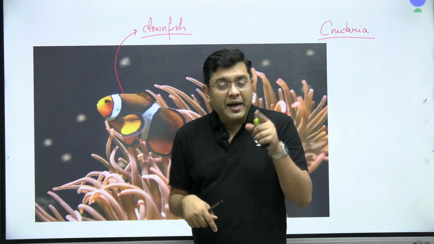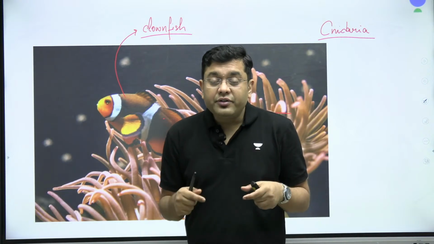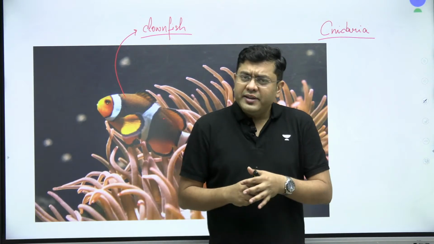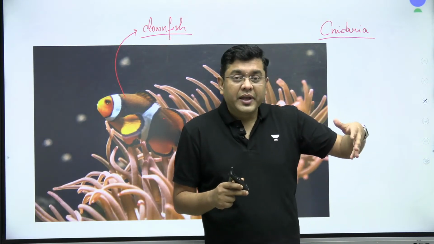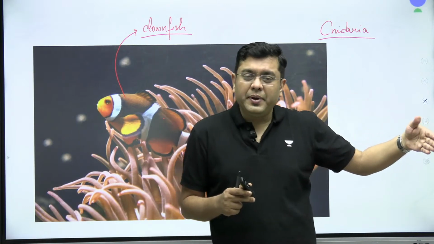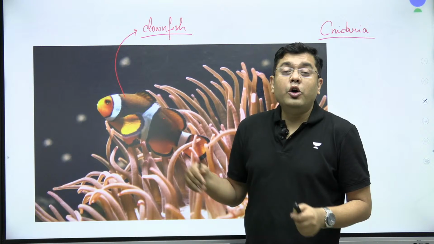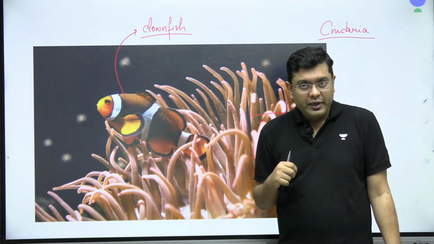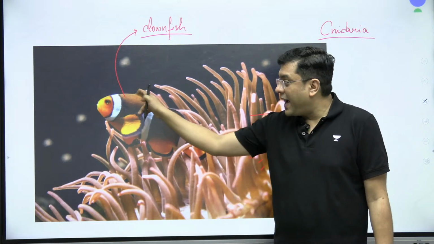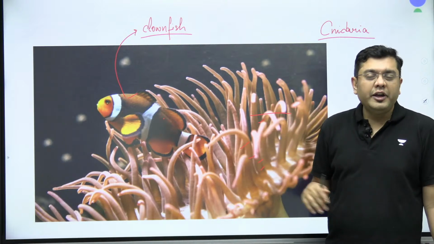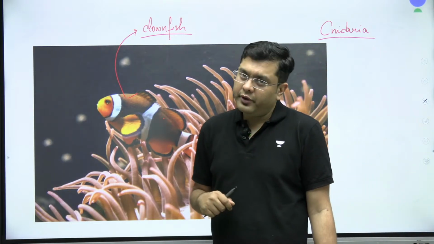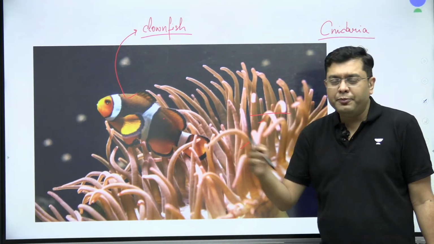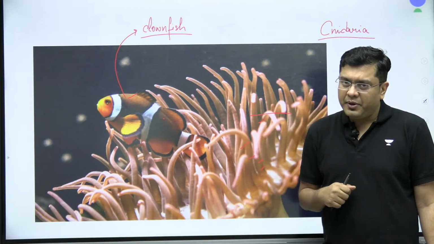But having said that, ever since ocean acidification has gathered pace due to global warming, we all know that the ocean is turning slightly acidic. That acidification process has reduced the clownfish's ability to detect predators and hide in these sea anemones. So the acidification of the ocean impacts the survivability of the clownfish and eventually the survivability of sea anemones as well. Okay, so that is relevant for the portion of your environment and ecology, based upon the type of questions that you see being framed in the examination nowadays.